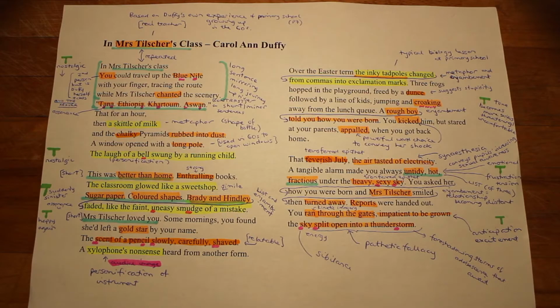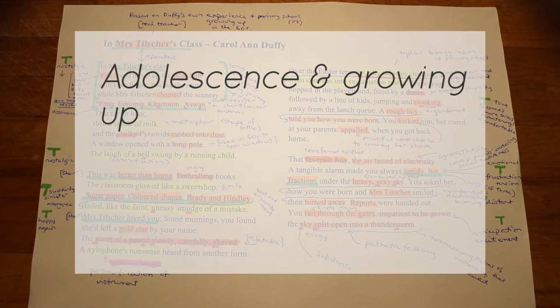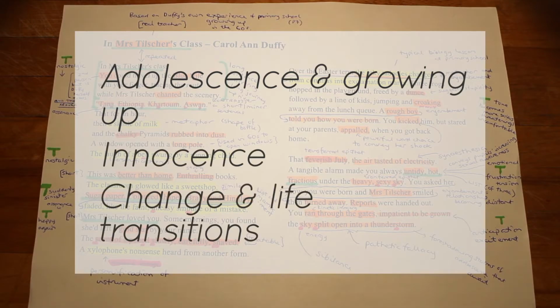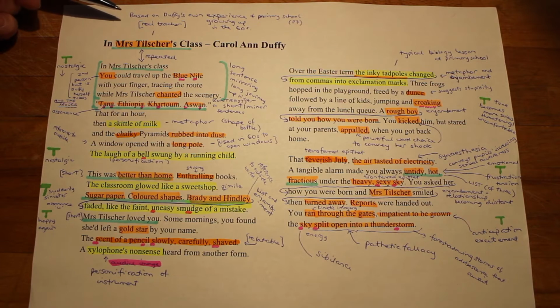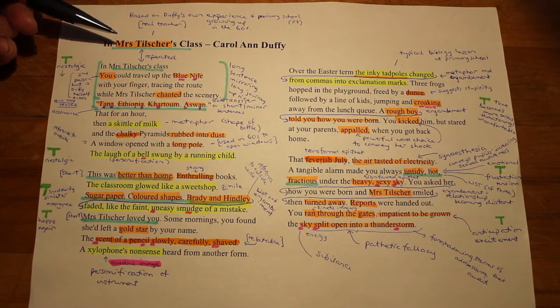In her poem, in Mrs. Tilscher's class, Carol Ann Duffy explores the themes of adolescence and growing up, innocence, change and life transitions. The poem is based on Duffy's own experience of primary school when she was growing up in the 1960s. And this was the real name of her teacher when she was in primary 7, which is the last year of primary in a Scottish school.